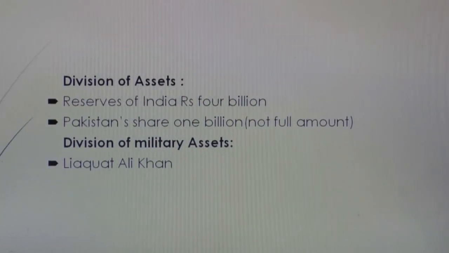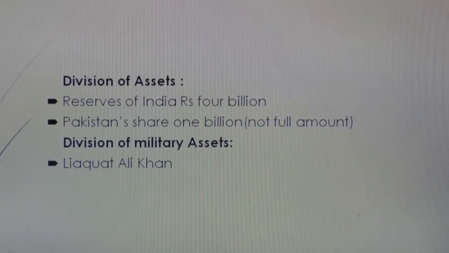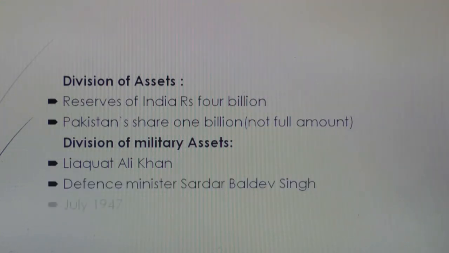However, in July 1947, it was decided that the armed forces would be divided into two parts. But the arms, ammunition and equipment provided to Pakistan were in bad condition. So it was not fair for Pakistan. A committee was established for the division of the assets for Pakistan. The departure of the committee gave India a free hand to fulfill its design.